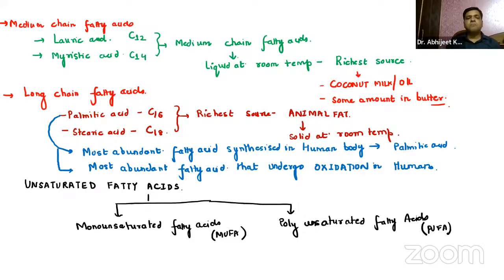Now coming on to monounsaturated fatty acids. Now this is MUFA. Again, the examples are very, very important, guys.